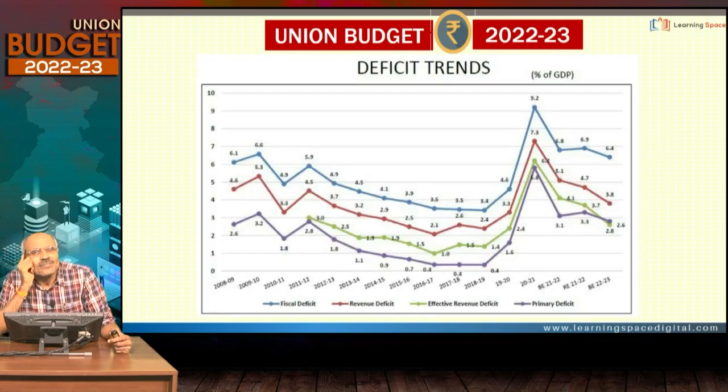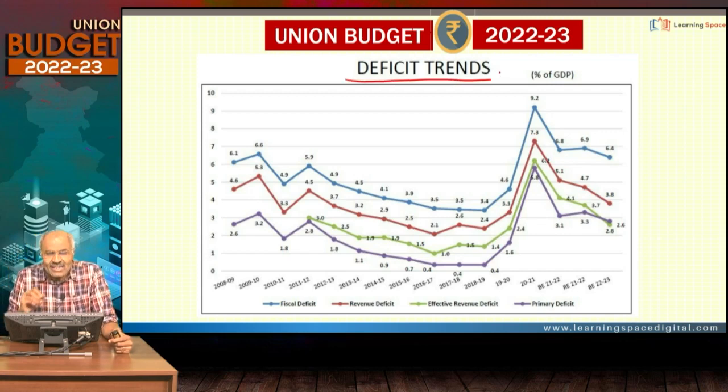Right friends, in this module, before concluding, I would like to talk about certain important trends. As I already told you in the second module, I would like to talk about various aspects of the union budget threadbare, and in this module I would like to concentrate on the various trends.